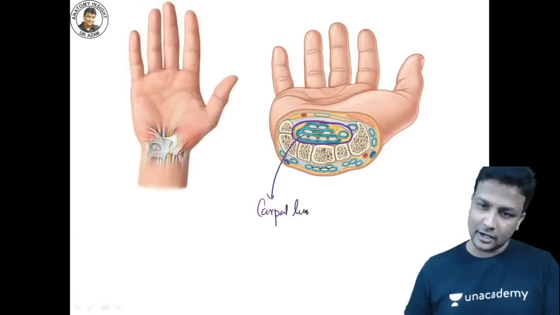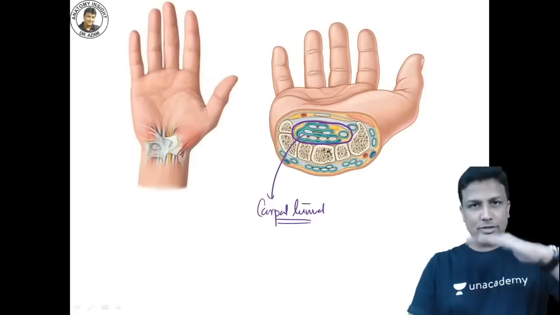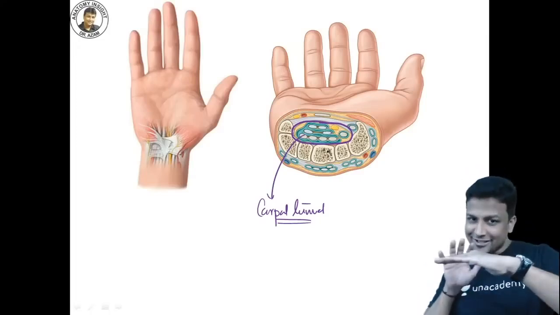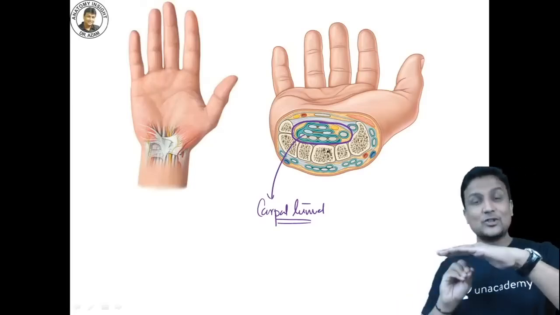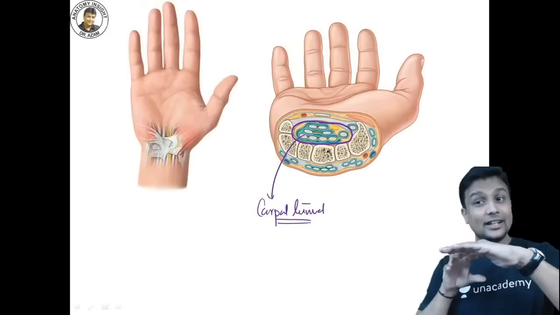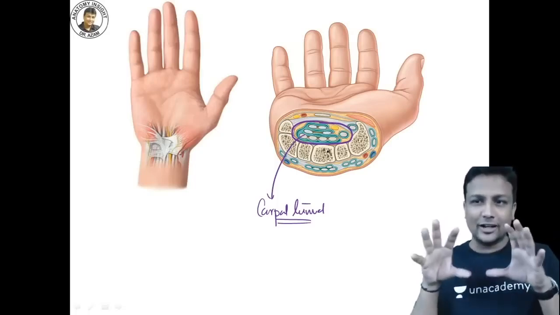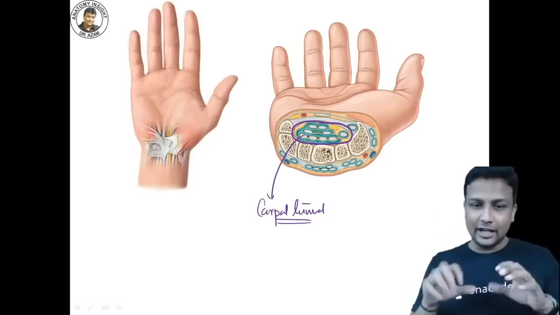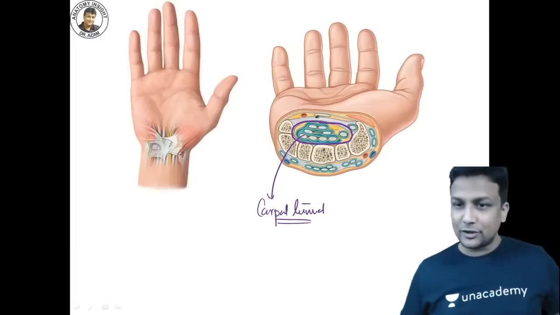This is what we call the carpal tunnel. Okay? So that is your carpal tunnel that is present below the flexor retinaculum. Now you need to learn, suppose this is the flexor retinaculum, there are certain structures going above it, superficial to it, and there are certain structures going deep to the flexor retinaculum. And remember, if anything is going deep, it is going through the tunnel only, guys. So superficial and deep.